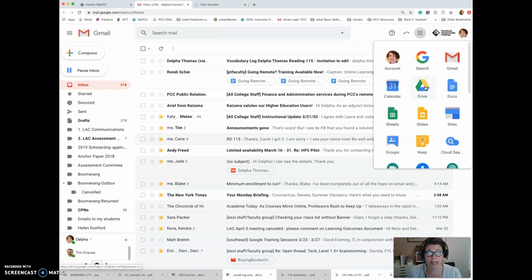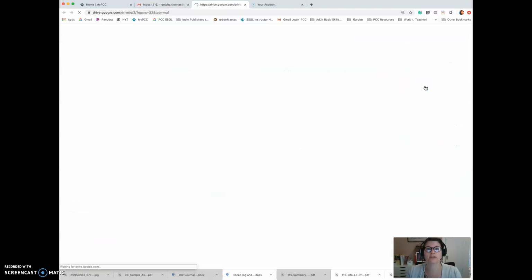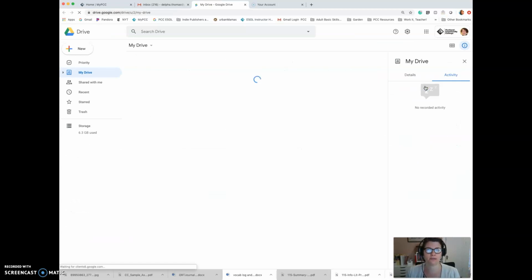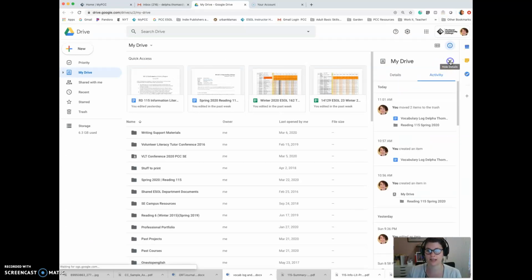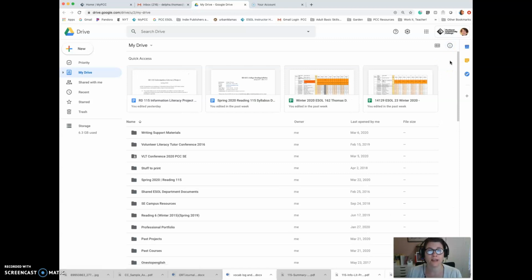I'm going to open mine, and it's full of lots of different folders, so just ignore that for now. I'm going to close this little side panel here. And you can see, wow, there's a lot of stuff in my drive, and maybe when you open yours, there's nothing in there. That's okay. Let's get organized. Let's start by being really organized about it. Click on the New button over on the left side of the screen at the top.